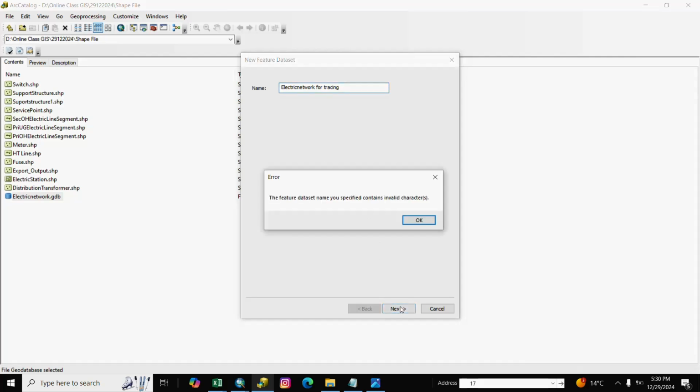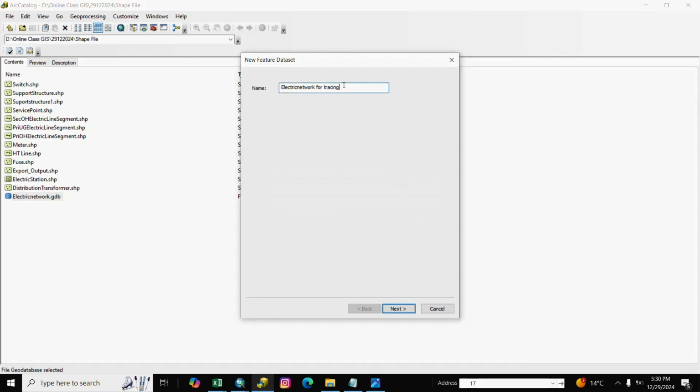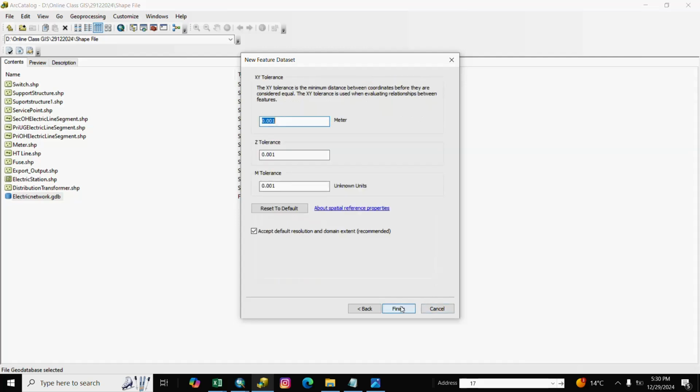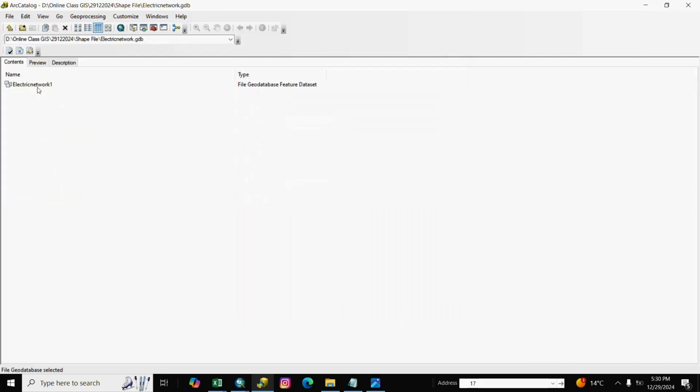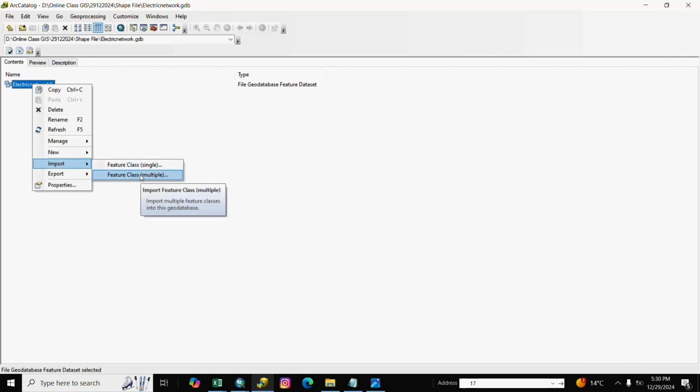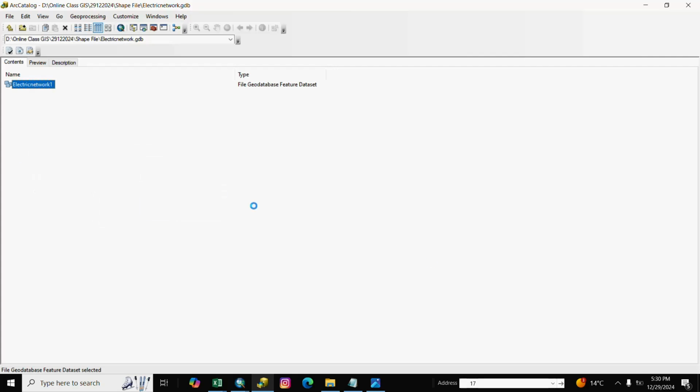You also write electric network 1 and next we take here projection and next we create it and we go to import and we select here feature multiple.